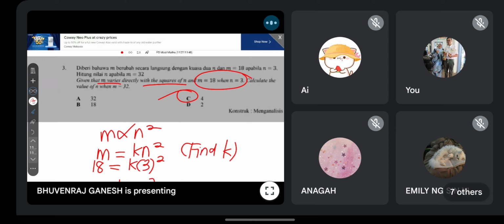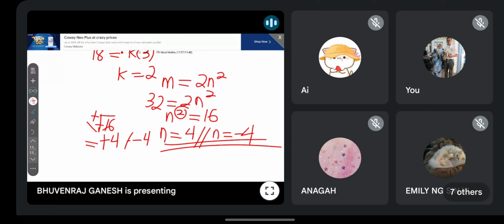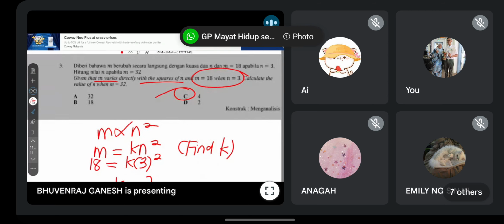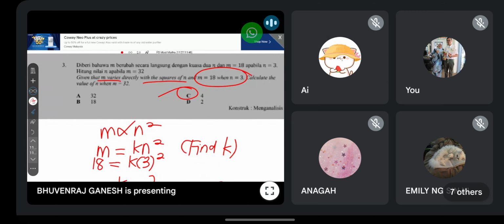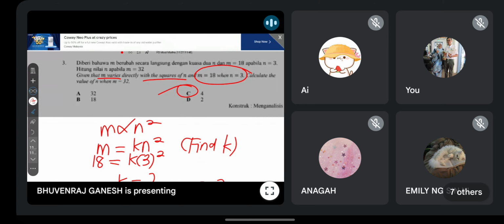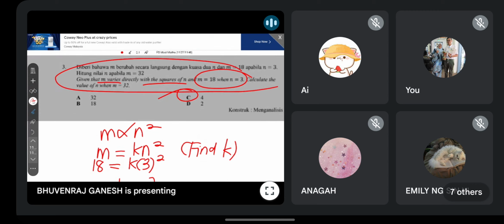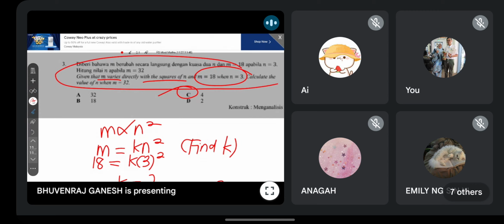Okay, n kena lebih besar dari kosong. Kalau soalan cakap macam tu, you can only accept n equal to 4. Or the question has a situation that relates to length. Length tak boleh negative, panjang tak boleh negative. So then you accept positive, something like that. But in this question it is general. So negative, positive, both also you can accept.